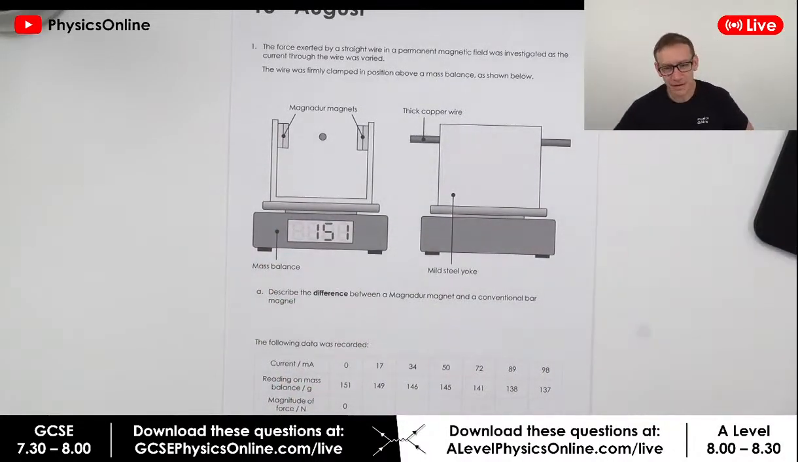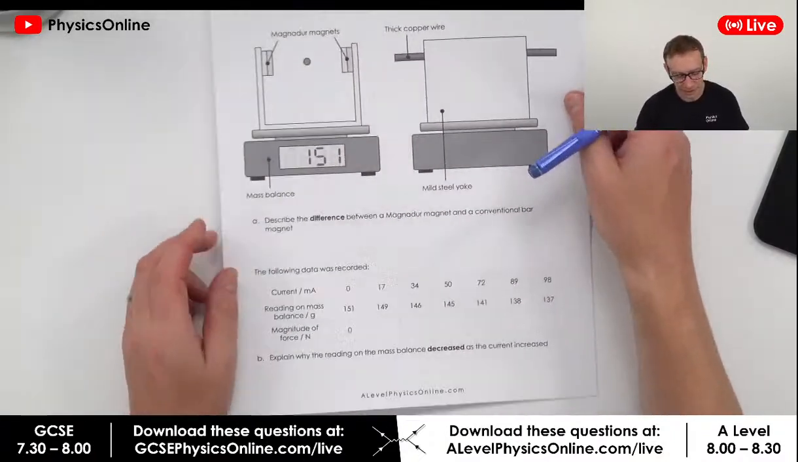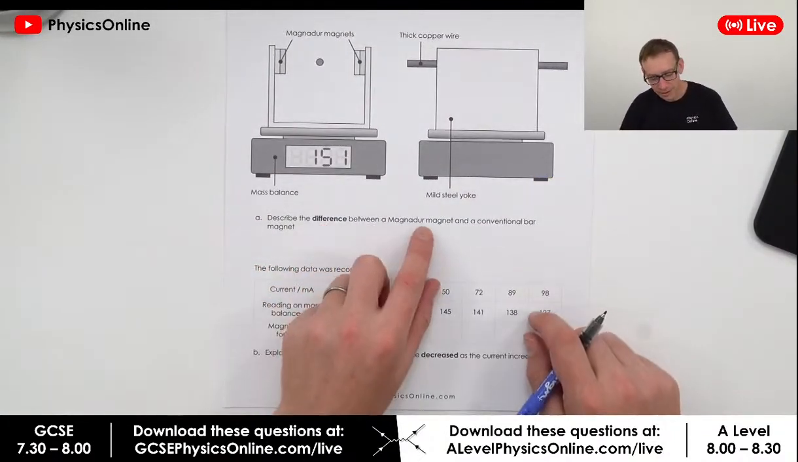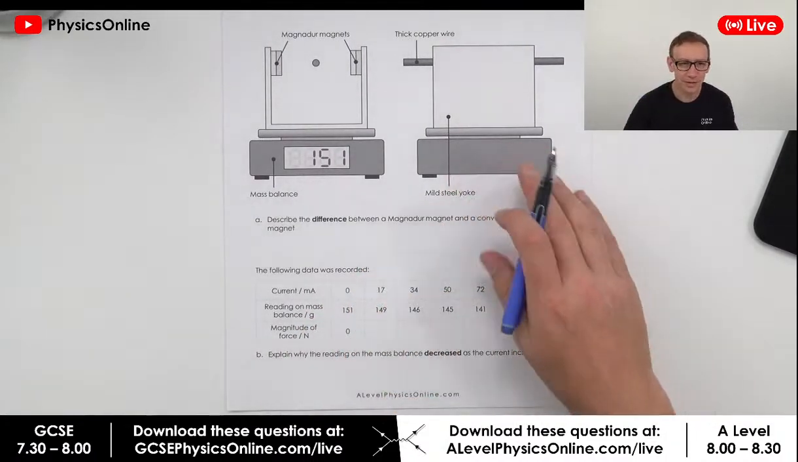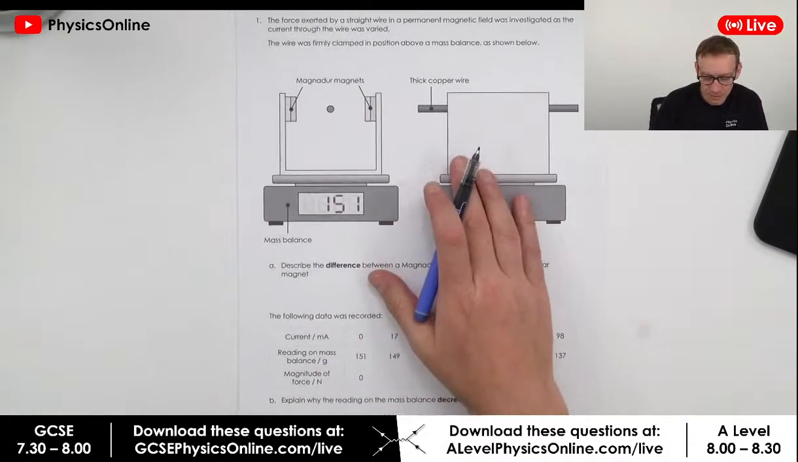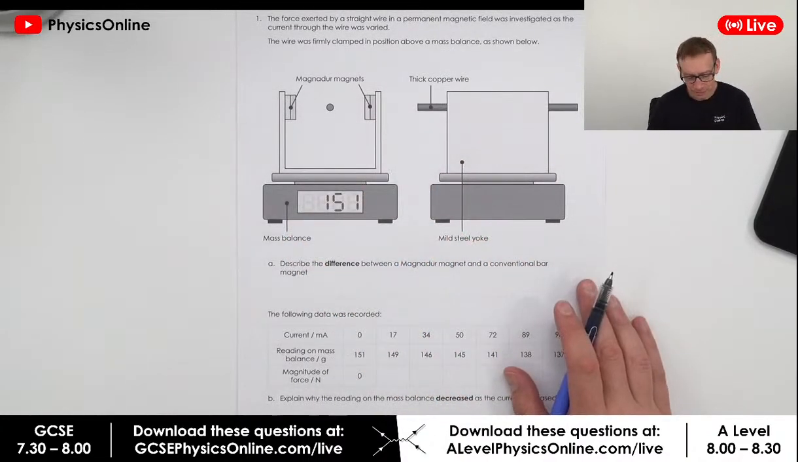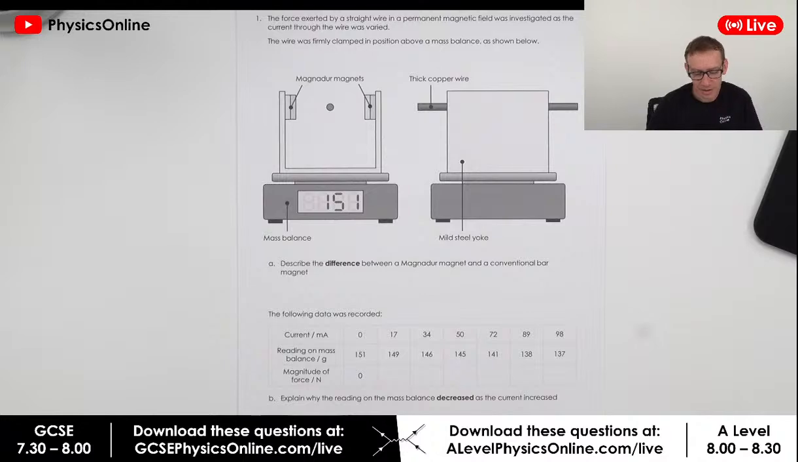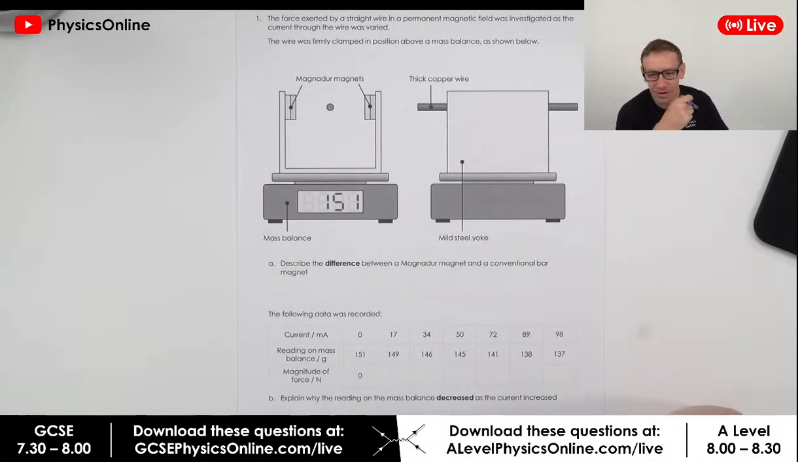Now, the first question. We've got all of this set up, we'll come back to that in a second. Describe the difference between a Magna-Dur magnet and a conventional bar magnet. So, if you've done this before, what's the difference between this setup and just using a bar magnet? These are Magna-Dur magnets. What is special about them? Let's see what people think in the chat.